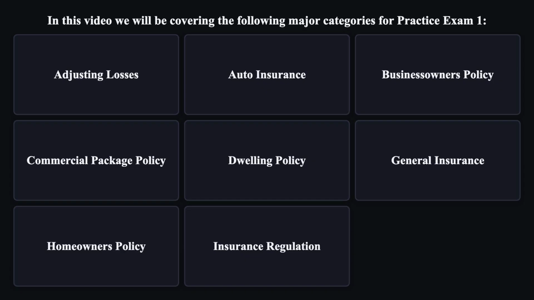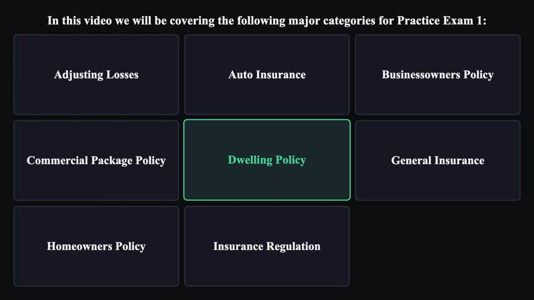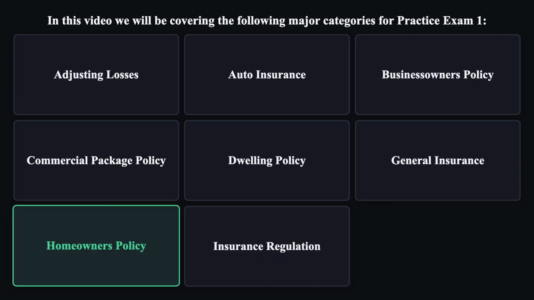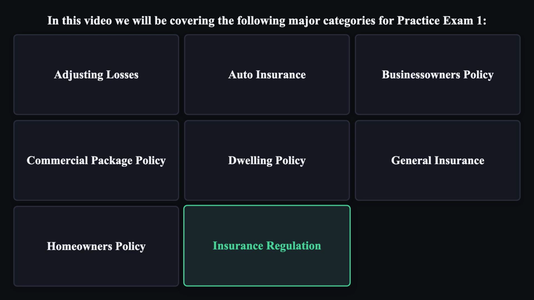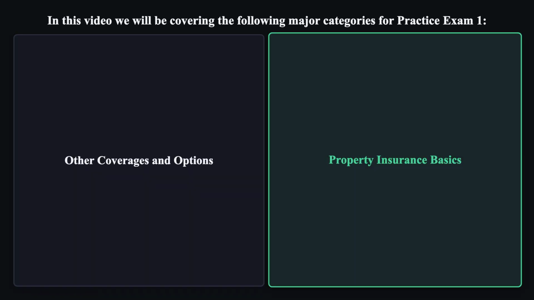In this video, we will be covering the following major categories for Practice Exam 1. Adjusting losses, auto insurance, business owner's policy, commercial package policy, dwelling policy, general insurance, homeowner's policy, insurance regulation, other coverages and options, property insurance basics.